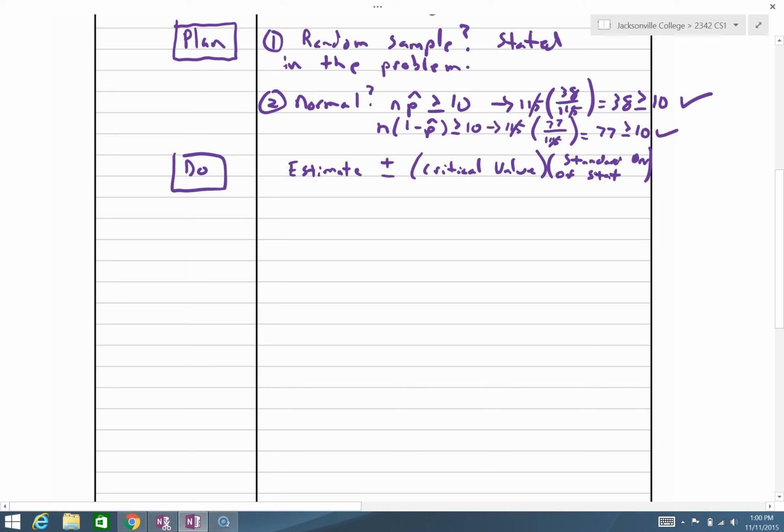This entire factor here is called the margin of error. Margin of error. Okay, so for our particular problem, our estimate is our sample proportion, that's p hat.